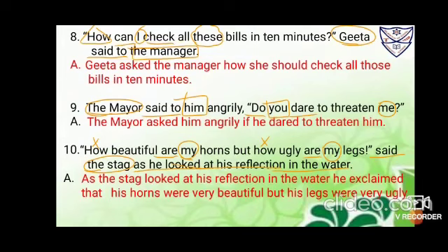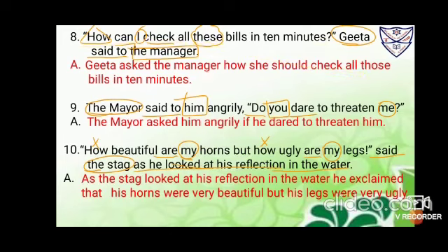Fine. Now in this, pronouns will go for Geeta is the speaker, so you have to circle it. The manager is the listener, you have to put a box. Inside the inverted commas, I is the first person pronoun, so you have to circle it, and only I is the pronoun that will change with the speaker. Speaker is Geeta, third person pronoun, so it becomes she. Okay. Now this is an interrogative statement beginning with WH, so WH will keep it as it is and we won't use the conjunction that. So it is Geeta asked the manager how. After WH, immediately bring the pronoun. So it is how she could check all those bills in 10 minutes.